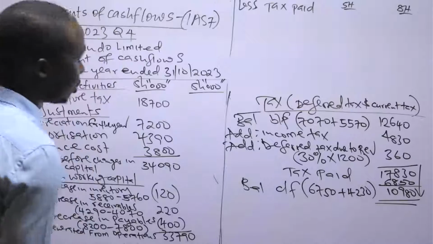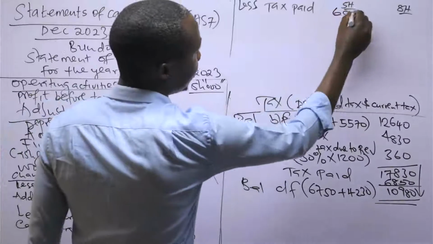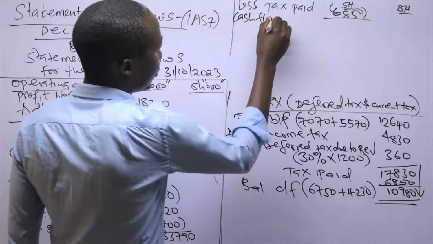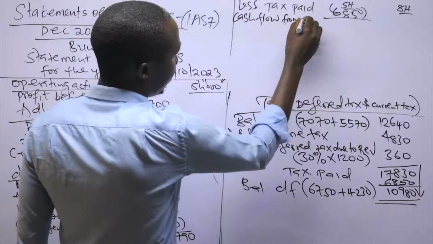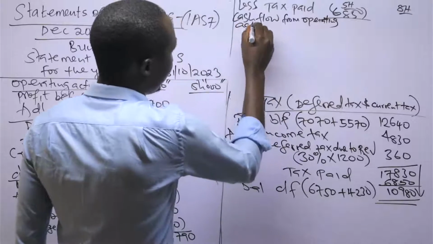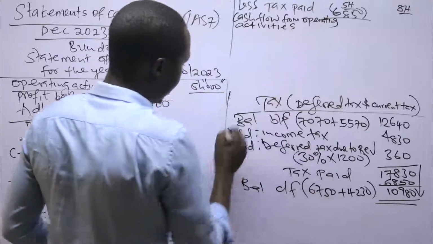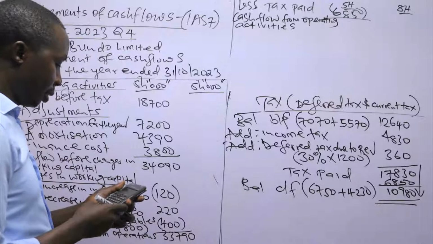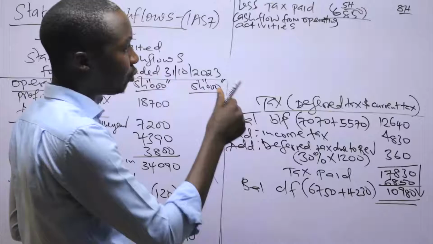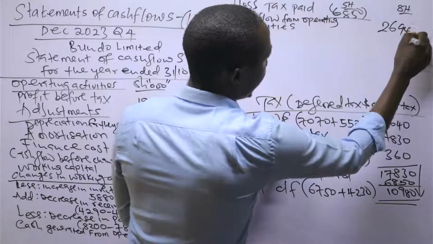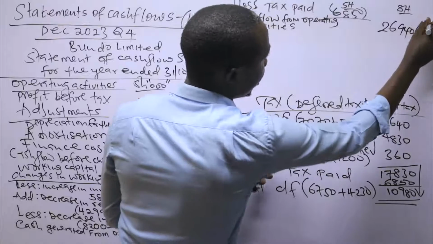That is what I am going to deduct here, 6,850, so that I get cash flow from operating activities. 33,790 minus 6,850, and we have 26,940 as our A, the operating activities.